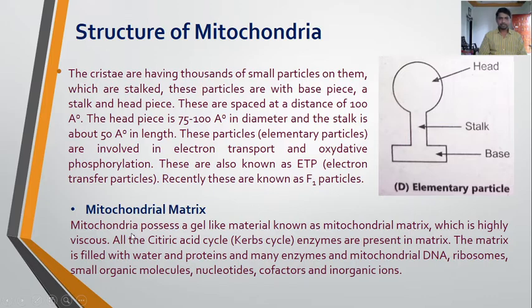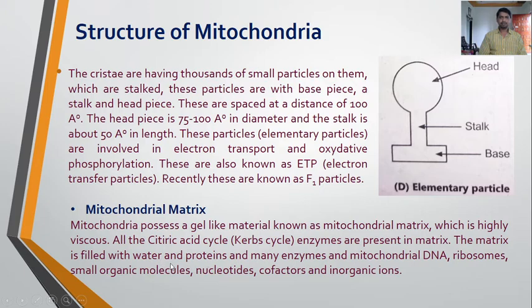Okay. Next, this is the mitochondrial matrix. Mitochondria possess a gel-like material known as the mitochondrial matrix, which is highly viscous. All the citric acid cycle, that is the Krebs cycle, enzymes are present in the matrix. The Krebs cycle or citric acid cycle is also known as the TCA cycle, the tricarboxylic acid cycle. So the enzymes required for these cycles are present in the matrix. What is the matrix? The mitochondria possess a gel-like material known as the mitochondrial matrix, which is highly viscous.